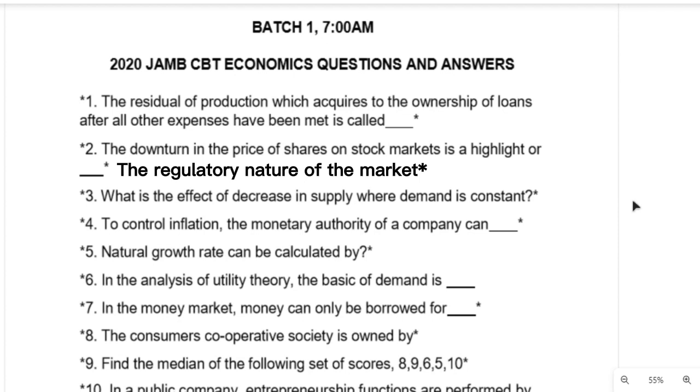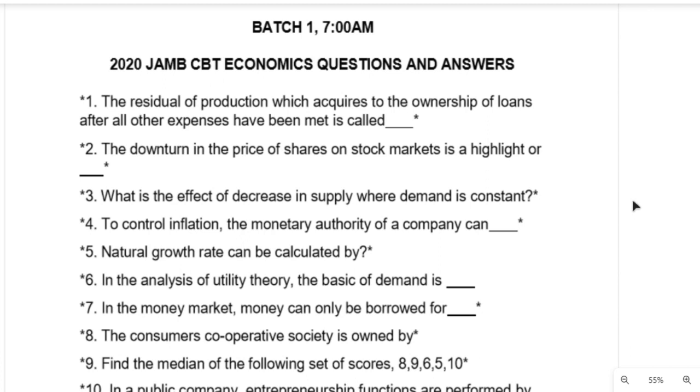Now number 3 says, what is the effect of a decrease in supply where demand is constant? If you have read your economics well, you would be used to the demand and supply curves. When supply decreases and demand remains constant, something will happen to the price. Definitely there will be an increase in price.